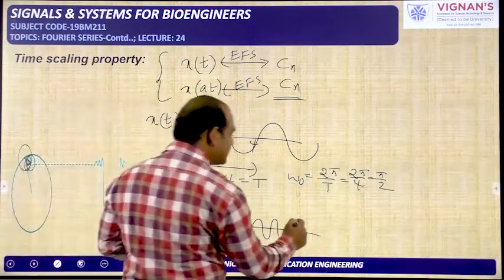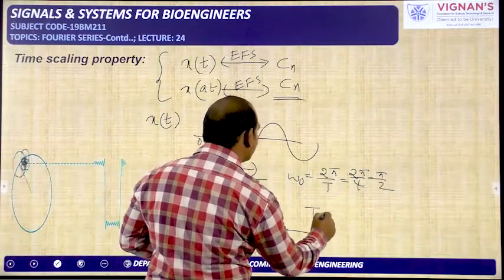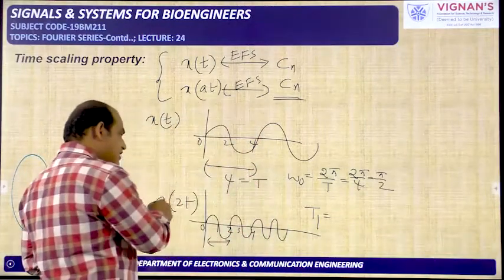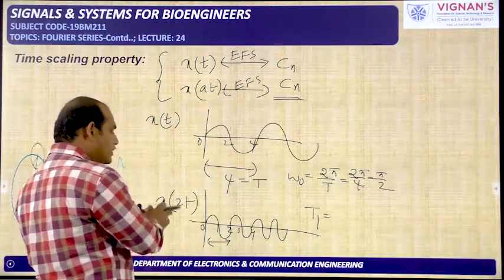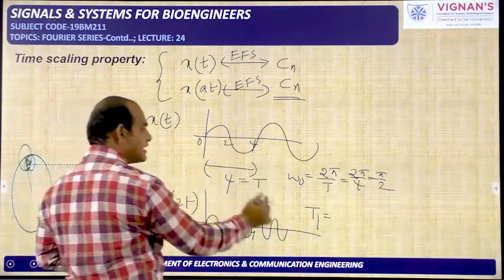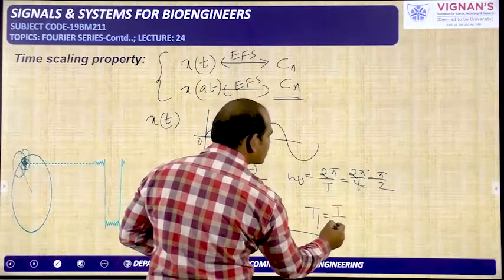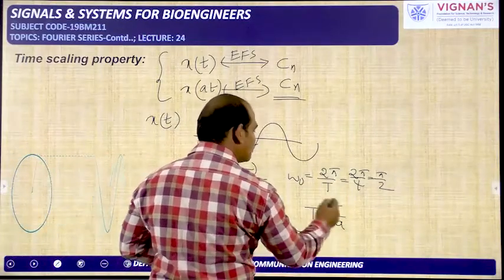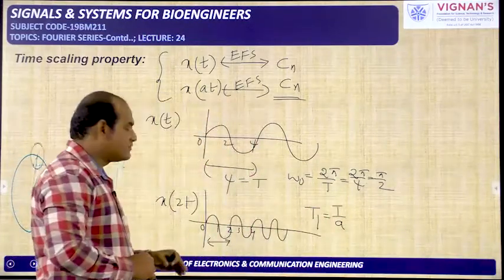So the time period has been reduced. How much is it reduced? That depends on the scale factor, which you need to take into account. The time period of the original signal is divided by the time scale factor, and then you get the time period of the scaled version.